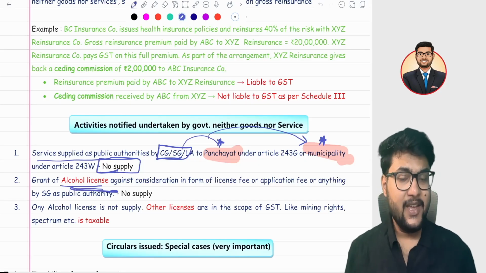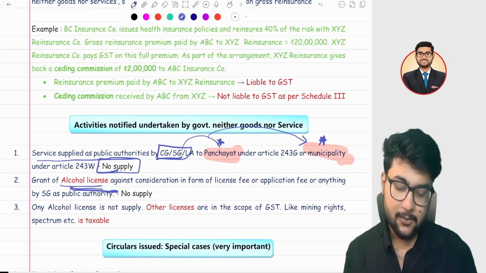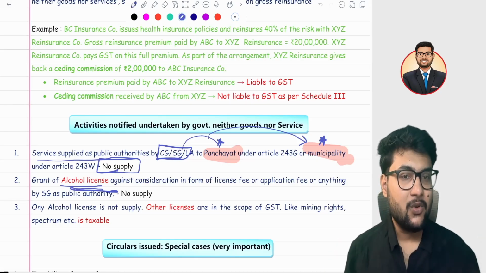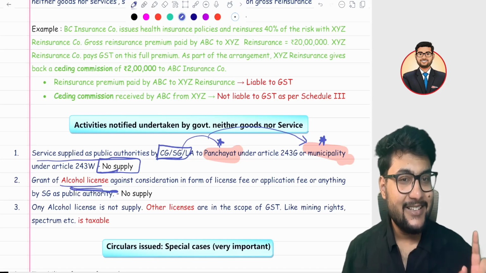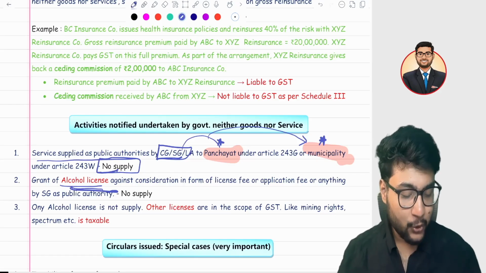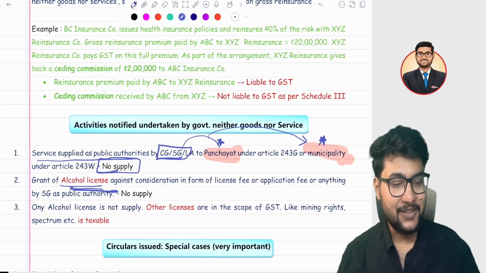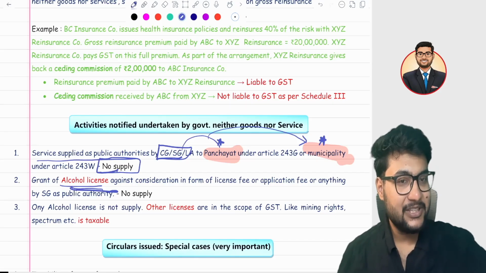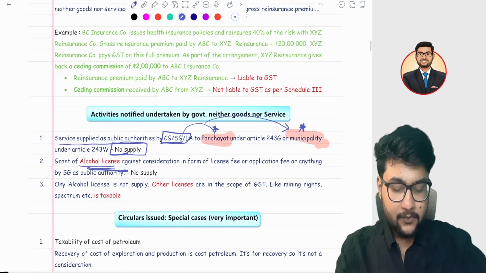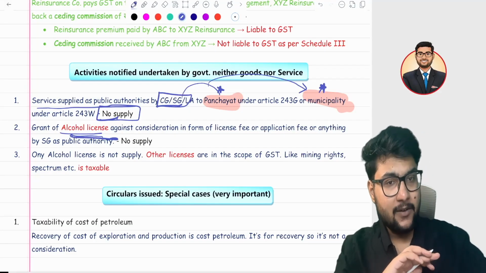Another is our alcohol license. If government is giving any alcohol license, first of all, alcohol license is not a part of supply, because on alcohol, the state government has the 100% right to collect the revenue. If it is covered under GST, then the state government has to share the revenue with the central government, and no state government wants to share 50% of the revenue with the central government. That's why alcohol is not covered under GST.